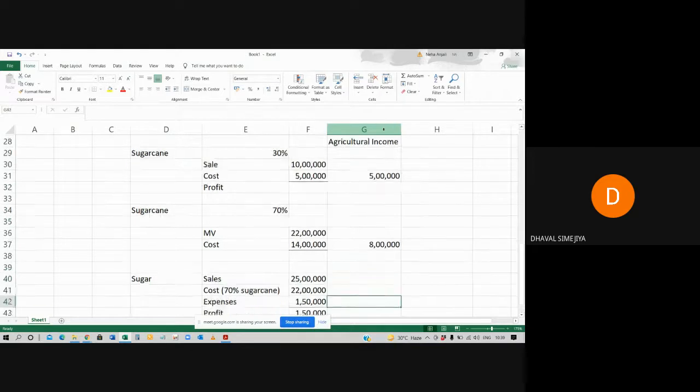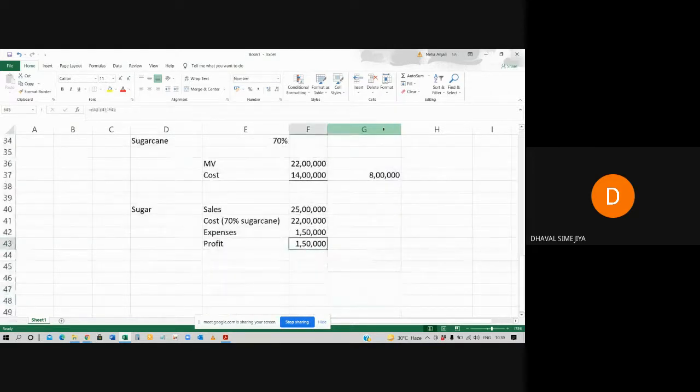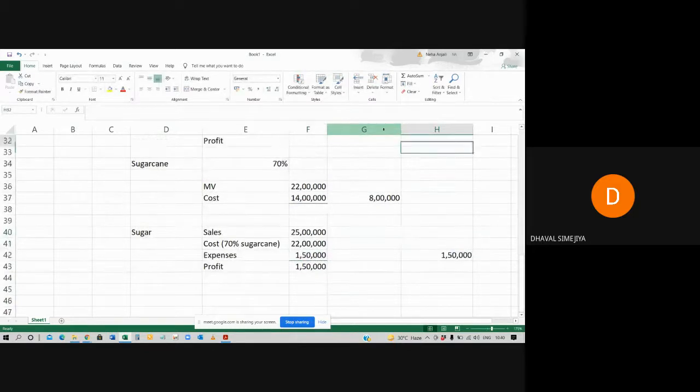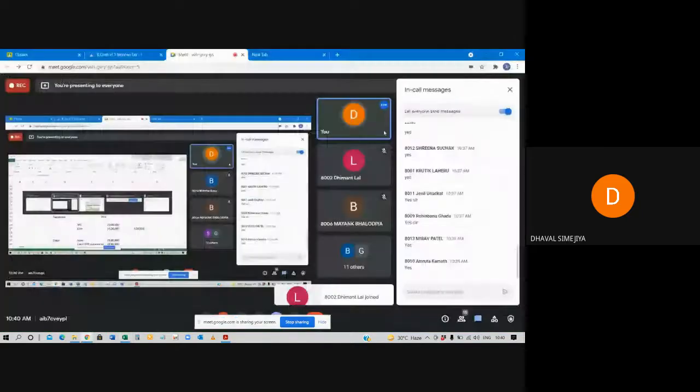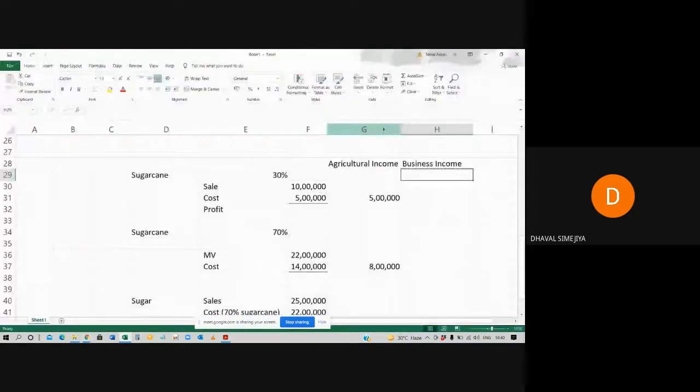So sir, what is this 1,50,000? This is nothing but your what? You answer: is selling sugar agricultural income? No sir, that is your business income.